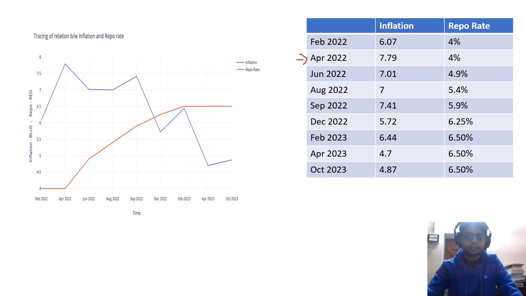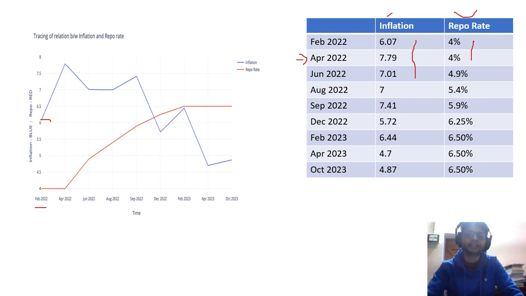In this graph, we'll see the relationship between inflation and repo rate. As you can see, in February 2022, the inflation was 6 and the repo rate was only 4%. When the crisis started, inflation went on rising to 7.79, then 7. The repo rate was not increased immediately, because only if it happens for three consecutive quarters does the RBI generally increase the repo rate. Once it got increased to 7, and we already know the band is 4 plus minus 2%, that is 6%.